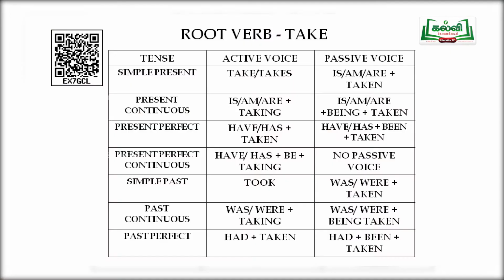Now, I'll give you a tabular column. Just take a note of it, so that it will be very useful for you to remember the changes in active voice and in passive voice. You have three columns: tense, active voice and passive voice. And we will do it for all the 12 tenses.